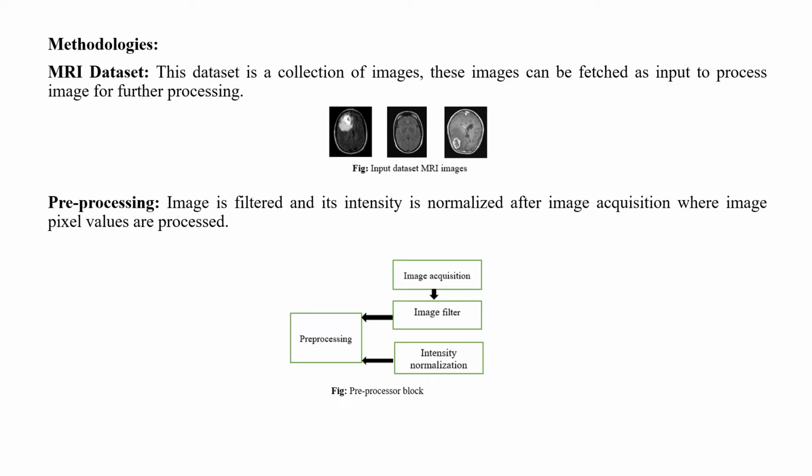Now, in the pre-processing step, we have to decrease the complexity of analysis or processing. So we will be filtering the image and its intensity will be normalized based on the neighbor values. And after the pre-processing, we can decrease the complex processing in further CNN classification.